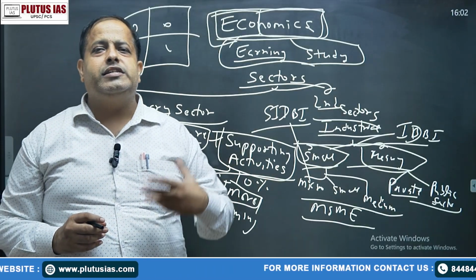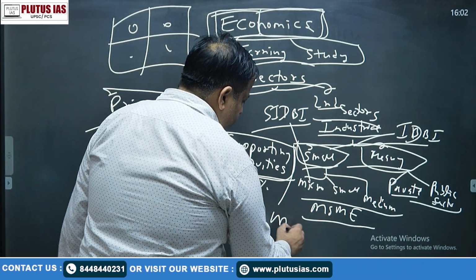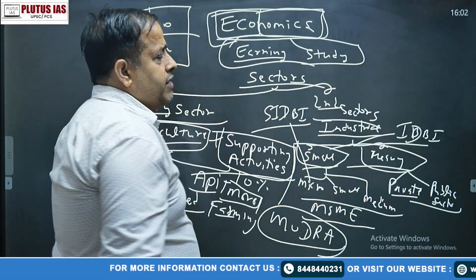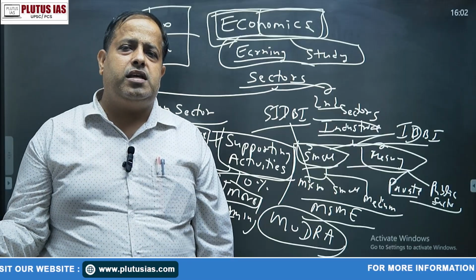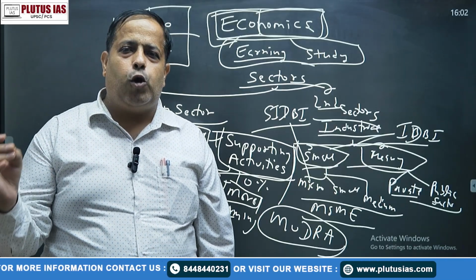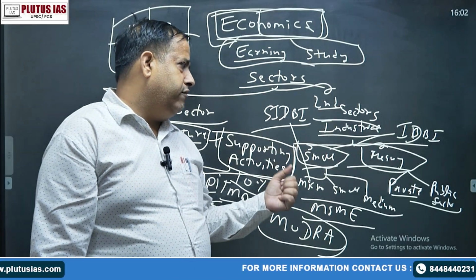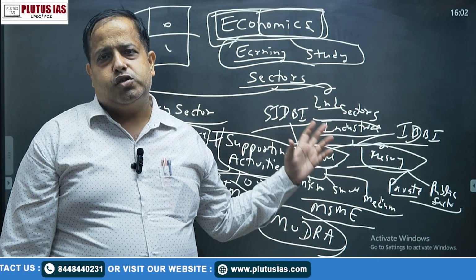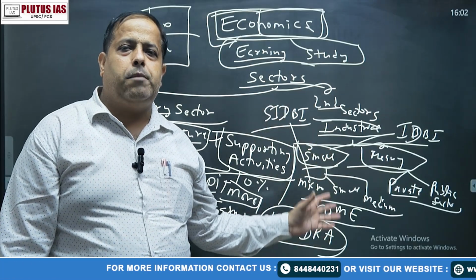So when the government considered this thing, the government established a new bank known as Mudra Bank. Currently this bank is working very nicely, Mudra Bank. Mudra is a scheme also, Micro Units Development and Refinance Agency. So you have to focus on this. What is Mudra? Micro Units Development and Refinance Agency. Okay. So this Mudra Bank is also giving loans for the micro industries in India. So you also have to focus on this, Mudra Bank is working for the micro industries.